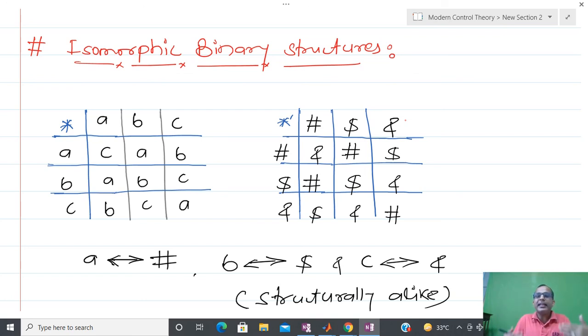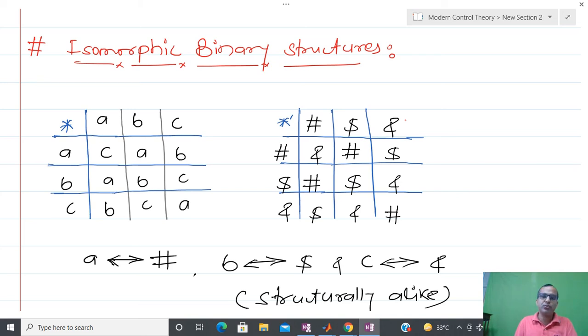After this set, you might have seen that using Cartesian product I can define the function. So after that they ask: with the help of a binary structure, is it possible to apply the concept of function and generate some new structure?